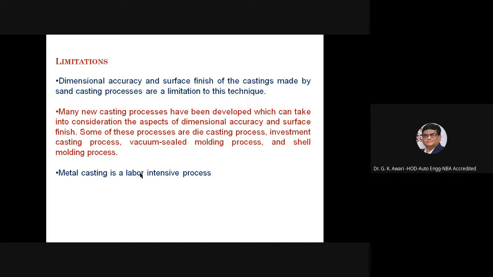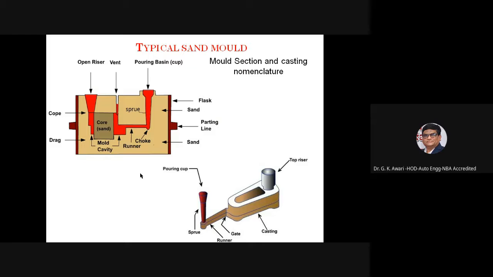Many new casting processes have been developed which can take into consideration the aspects of dimensional accuracy and surface finish. Some of these processes are die casting process, investment casting process, vacuum sealed molding process, and shell molding process. And metal casting is one of the labor intensive processes.